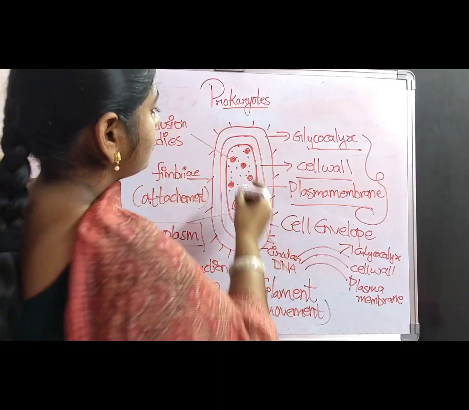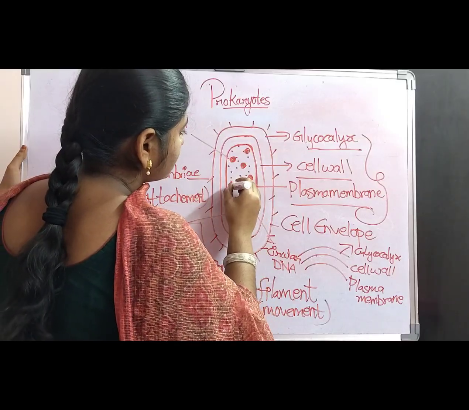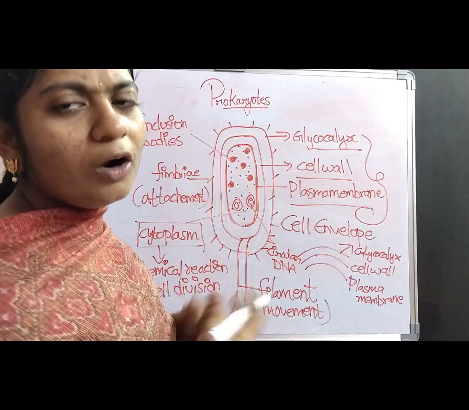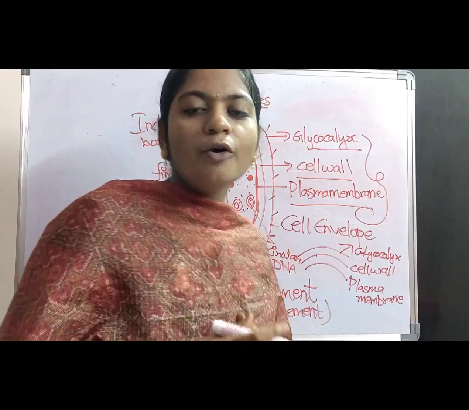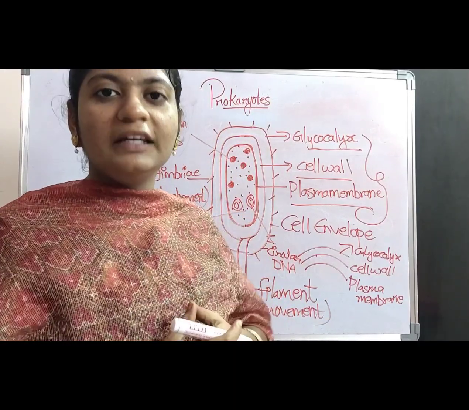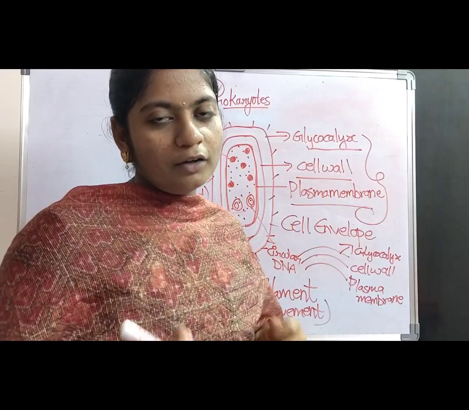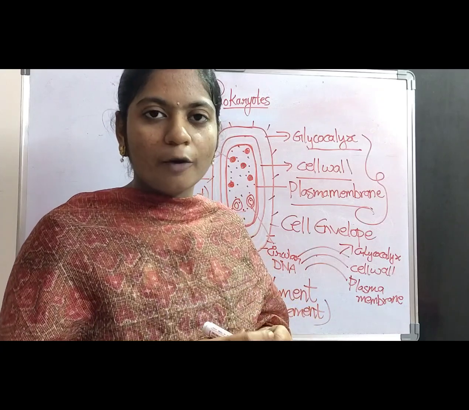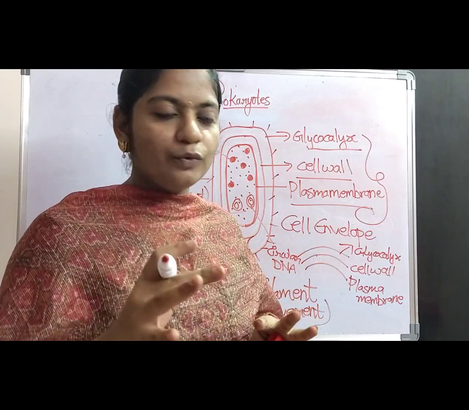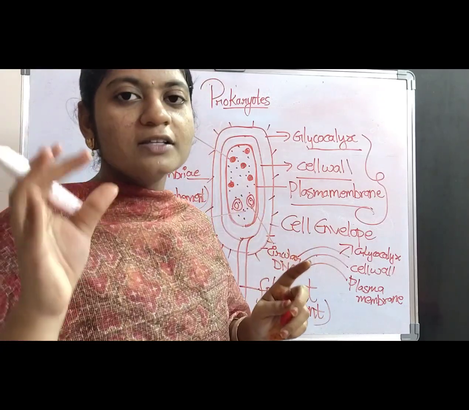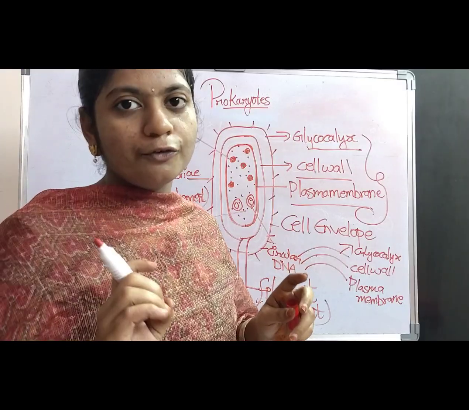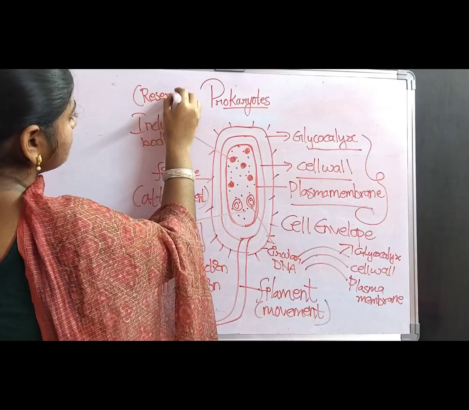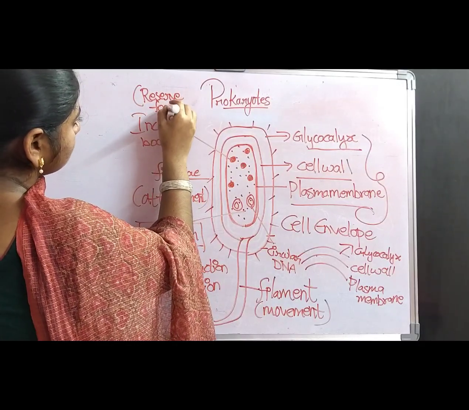So, these circular, densely packed structures which are freely floating in the cytoplasm are called inclusion bodies. What are inclusion bodies? The inclusion bodies are nothing but reserved food materials. We take food and store it in the form of fat, proteins, carbohydrates, etc. In a similar way, the bacteria also store some of the food, which is called reserved food material. So, inclusion bodies are nothing but reserved food materials.